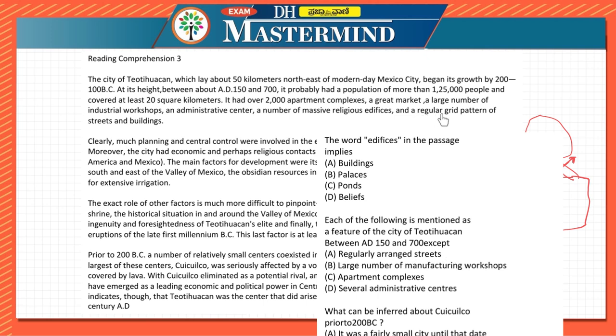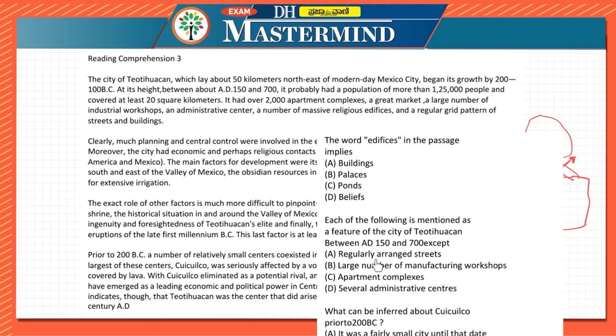So a regular grid pattern of streets and buildings. Okay, this has to be there. Large number of manufacturing workshops. Okay, large number of manufacturing workshops. But here they have given it as large number of industrial workshops. So this we can consider as manufacturing also, but it is not that clear.